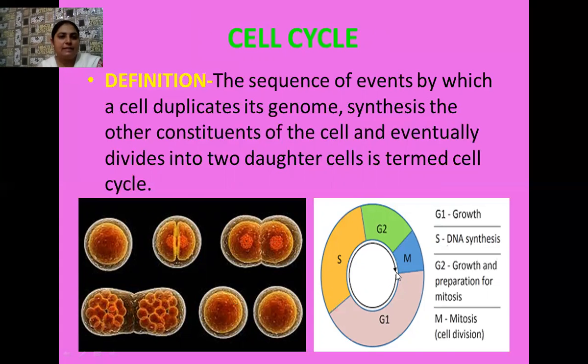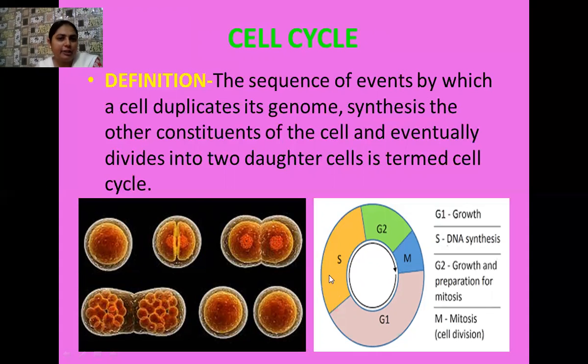Okay, in the adjacent picture, what is visible to you? The phases of the cell cycle. So here we have different phases of the cell cycle. You know that the first phase of the cell cycle is the G1 phase or growth one phase. Sometimes it is known as gap one phase. Then we have the S phase. Why is it known as the S phase? Here the letter S denotes synthesis. So whose synthesis takes place here? The synthesis of the DNA takes place, the synthesis of daughter DNA from the parent DNA.